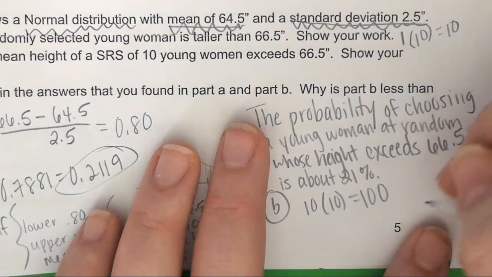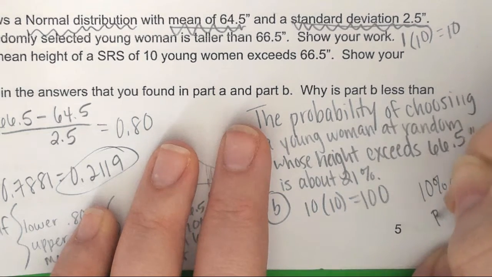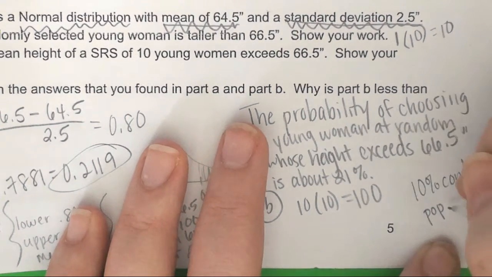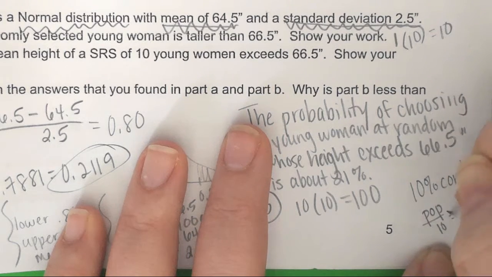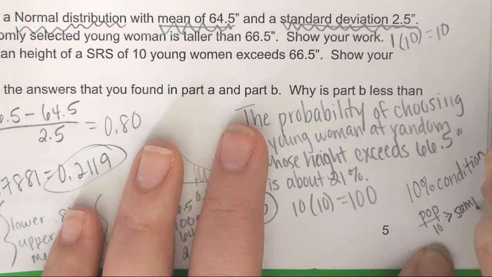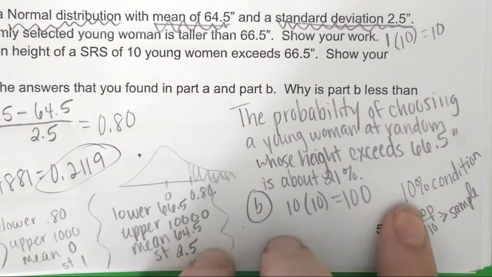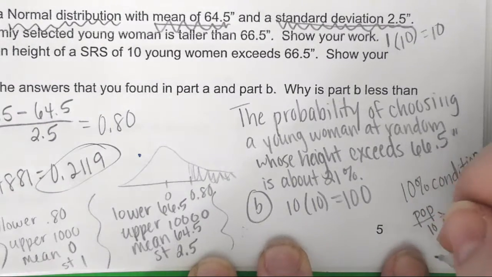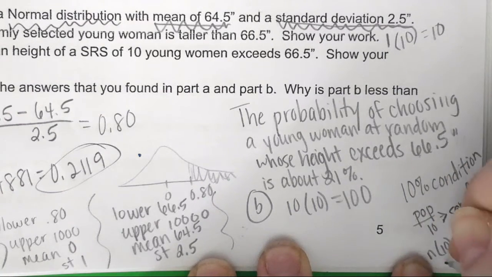They call it the 10% condition. It's the fact that this population has to be 10 times bigger than your sample. So it should be divided rather than multiplied? We don't know the population, right? So that's why we multiply. So it's the sample we're taking times 10. So n times 10, which for us was 10 times 10, and we got 100.